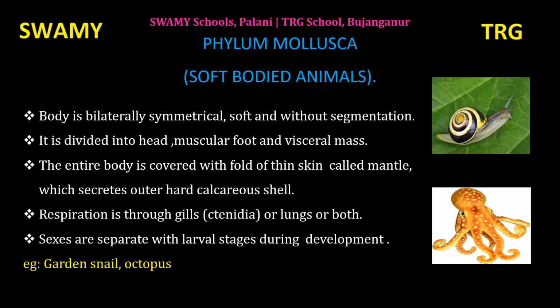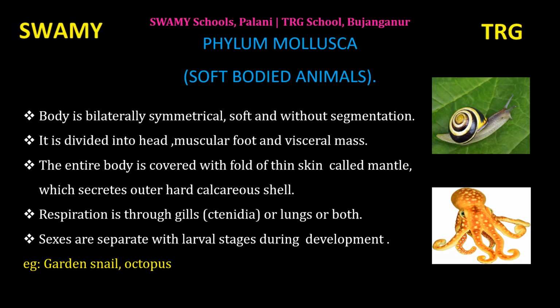There are different types of organs present inside the body of mollusca. Head, muscular foot and visceral mass are the main divisions in mollusca. The entire body is covered with a fold of thin skin called mantle, which secretes the outer hard calcareous shell. Calcareous means calcium content. The outer surface of the body is covered by calcareous shell.